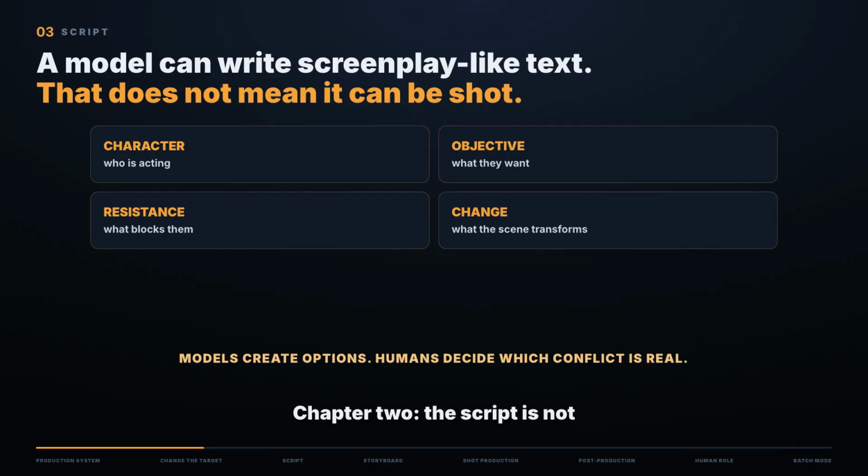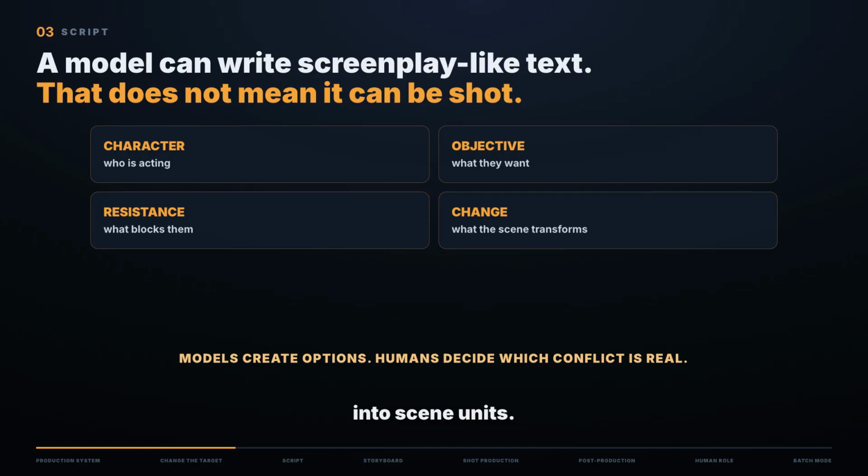Chapter 2. The script is not an unrestricted model output. Language models can produce text that looks like a screenplay very quickly. That is not the same as producing a story that can be shot. Before generation, we still need to define the characters, the central conflict, the reason a viewer should keep watching, the purpose of every scene, and the change that happens by the end.